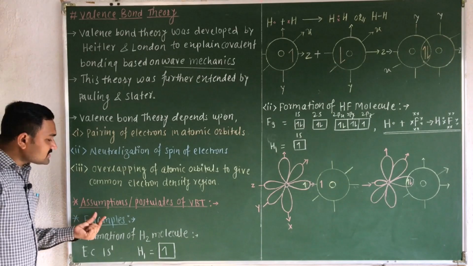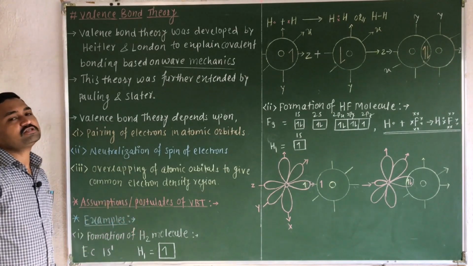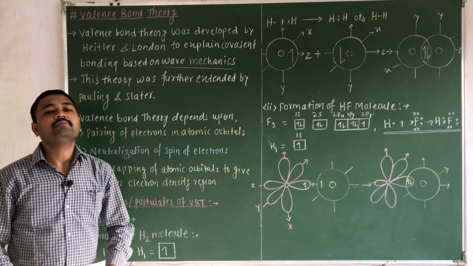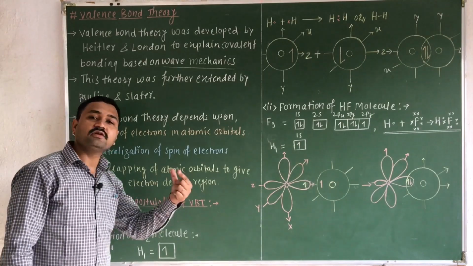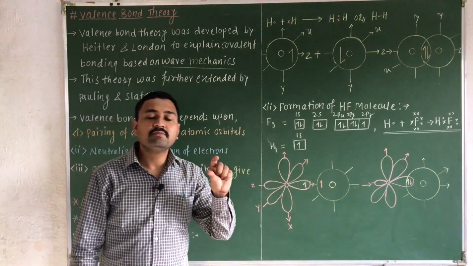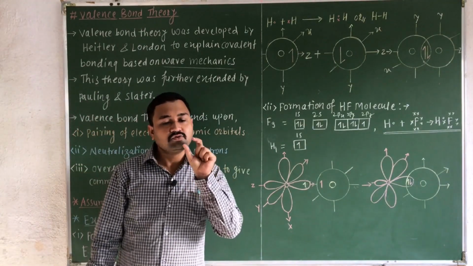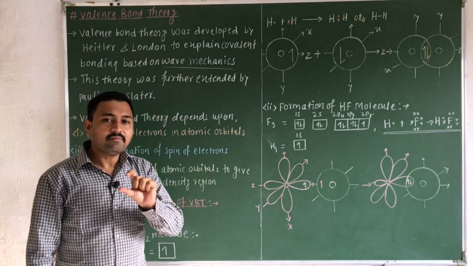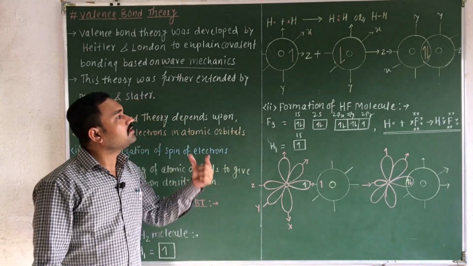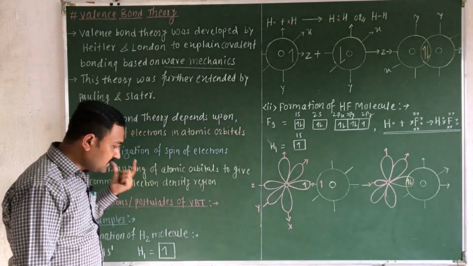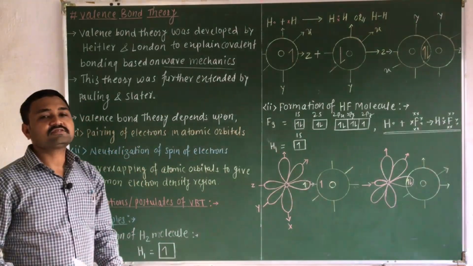Now let us consider the assumptions or the postulates of the valence bond theory. Here I am going to read each and every postulate. On your screen there will be the postulate. You just have to note it down, and I am going to explain each postulate on the basis of examples also. Okay, so let us start.